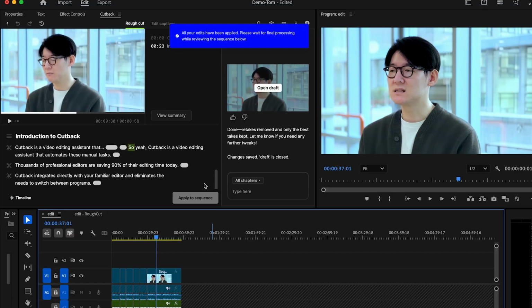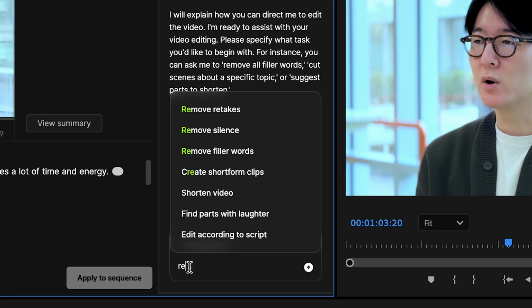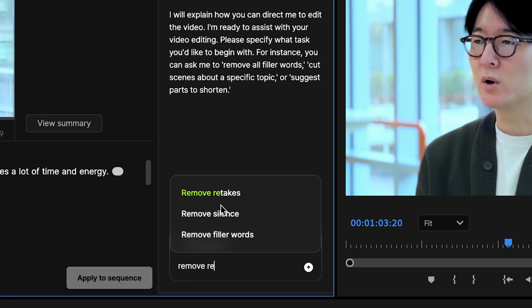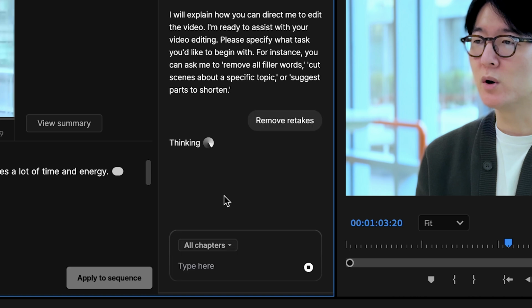This isn't just automation, it's editing with intention, powered by AI. Try it out and let the assistant take the repetitive work off your plate.